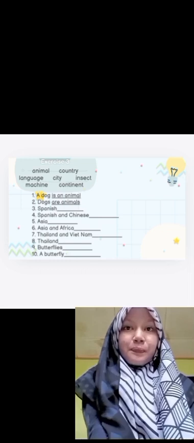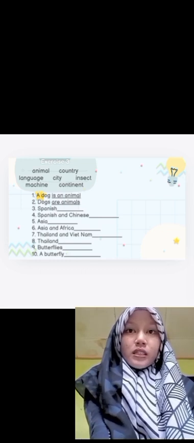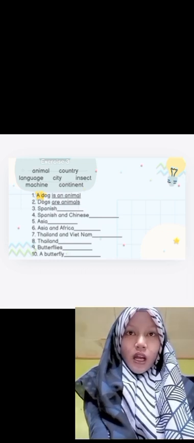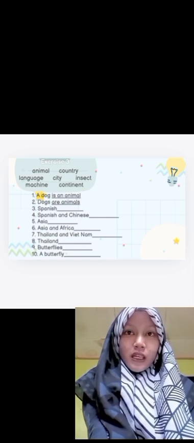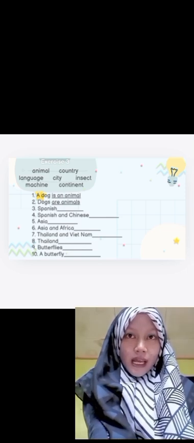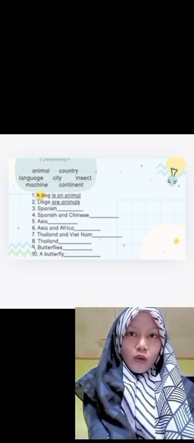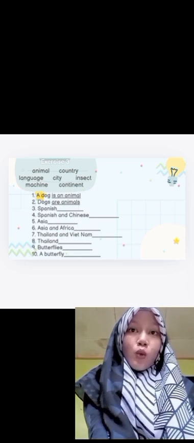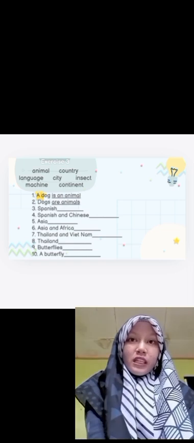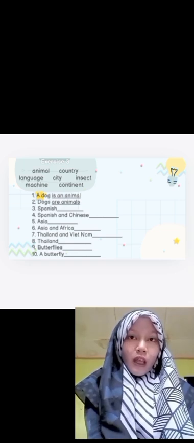Number two, dogs are animals. Dogs ends with s at the end, so it means there is more than one dog. Because it is more than one, it means plural.